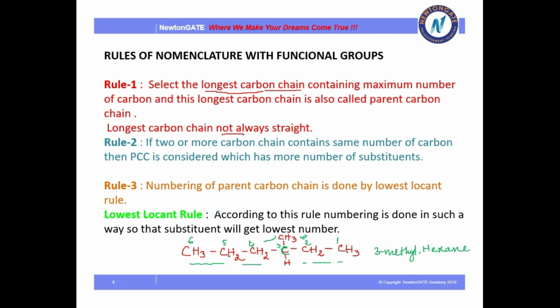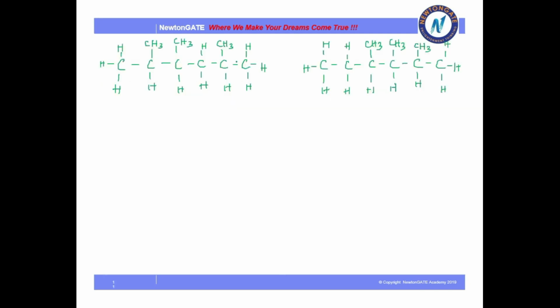At that point, we will go for the lowest locant rule, which I will explain. There are 6 carbons as a parent chain, and there are 3 substituents. If I count from the left side, they will come in positions 2, 3 and 5.